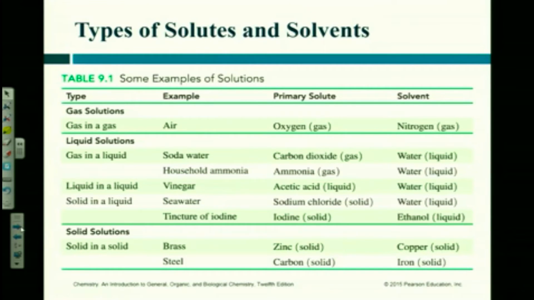The solvent would be thought to be nitrogen because it's here in a greater amount than oxygen is. We think a lot about liquids as being solutions, right? When you close your eyes and you think about a chemist, what do you think a chemist looks like? Someone pouring beakers or test tubes in a lab, glass, and he has liquid solutions, right? That's what you think of. Not all chemists do that. Some of them do, and that's a solution that he's working on.